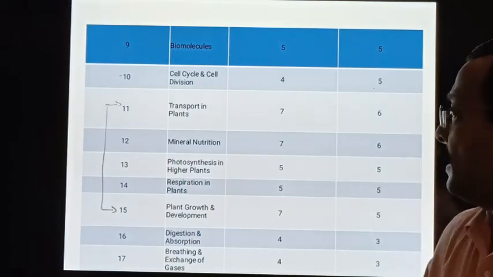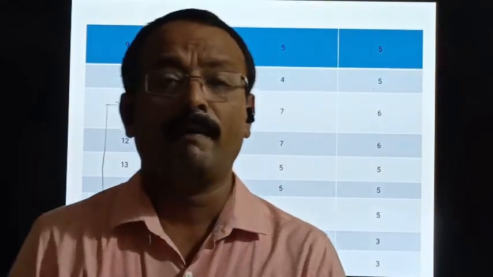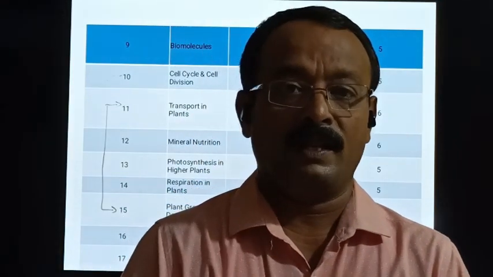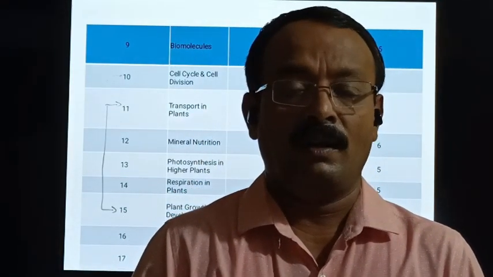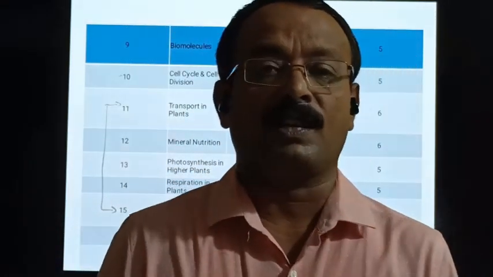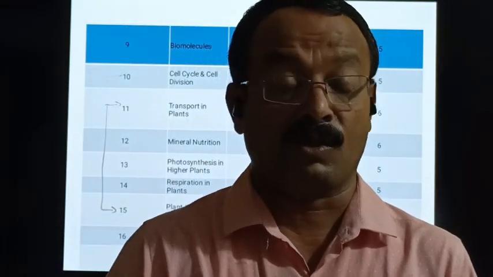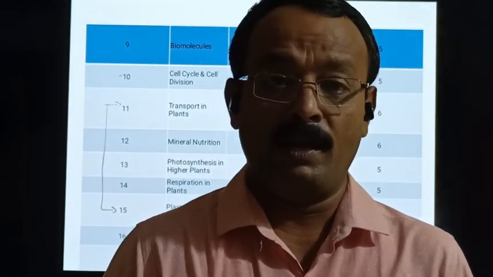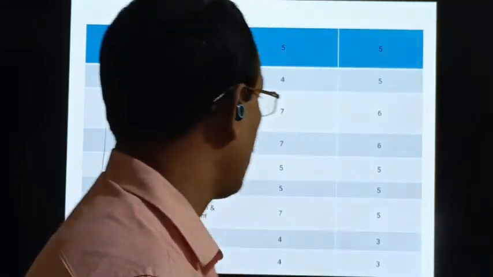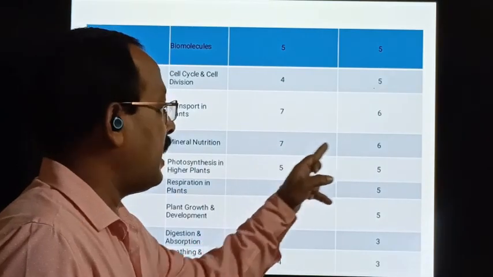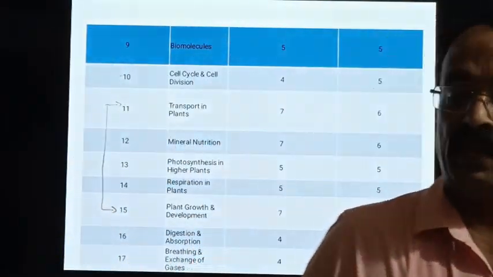The second chapter of Unit 4 is mineral nutrition. So in this chapter we have a glimpse on hydroponics, that is growing the plants on nutrient medium, that is not in soil, nutrient solution. So that is called hydroponics. And we will categorize which are the essential and non-essential nutrients, which are the macro and micronutrients essential to the plant body. What is the critical concentration, on these aspects we study, even root nodule formation. So 7 is the allotted hours and 6 marks. Allotted marks for this chapter is 6.